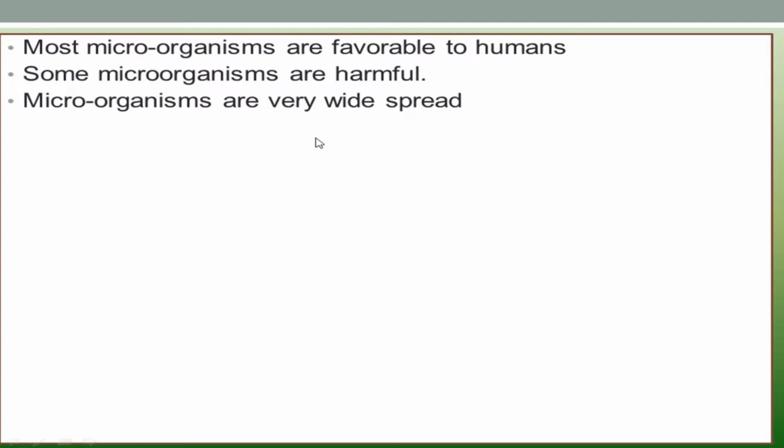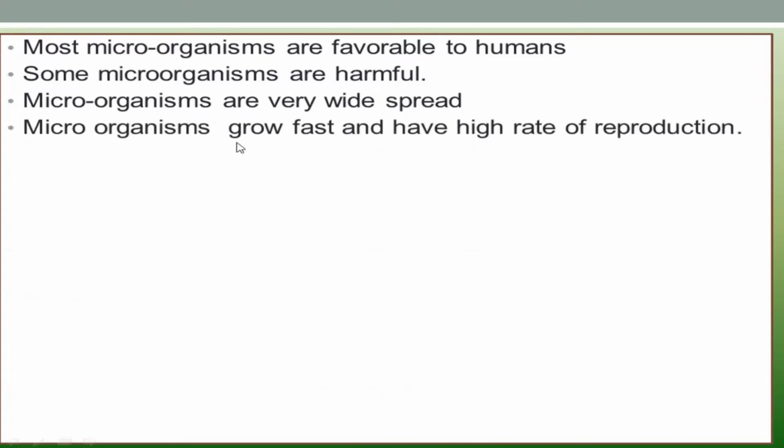Right, in grade 8 you learnt about microorganisms living in hostile environments. Next one, microorganisms grow fast and have a high rate of reproduction. The reproduction rate of the microorganism is very high.